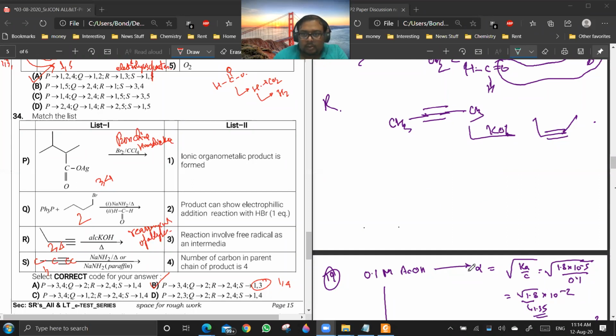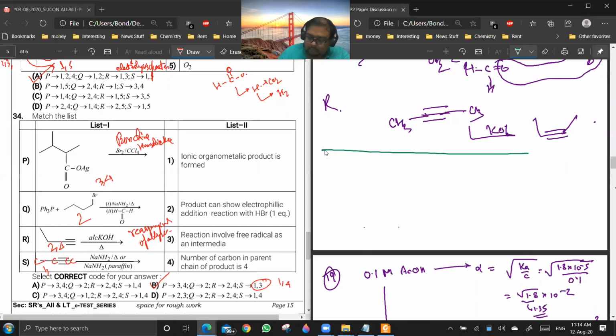So you see, this is basically, let me write the product. It is basically CH3-C triple bond C-CH3. If you are treating it with NaNH2, it would undergo isomerization. Okay, it will change to terminal alkyne.